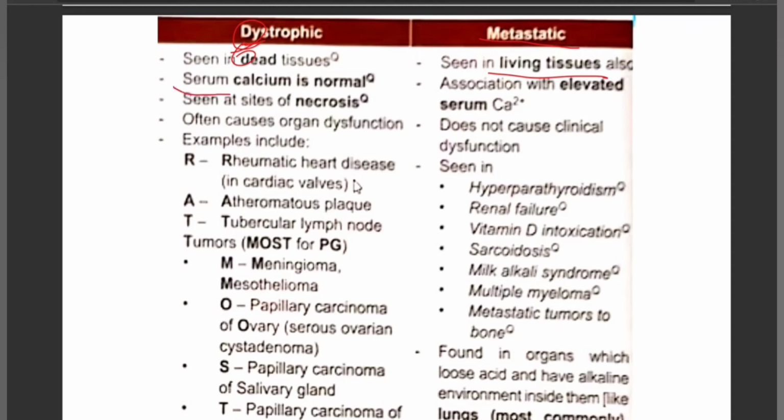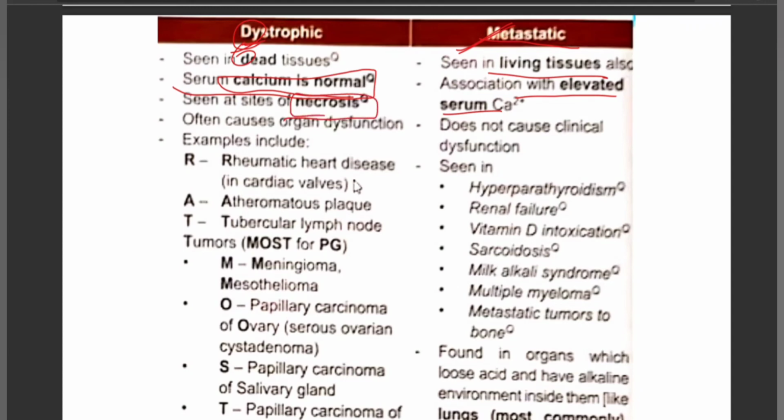Serum calcium level is normal in dystrophic calcification. This is a very important point to note. Whereas in metastatic calcification, there is increase in the level of calcium. In dystrophic calcification, the calcium level is normal, whereas in metastatic, there is increase in the calcium concentration. Dystrophic is also seen at the site of necrosis.